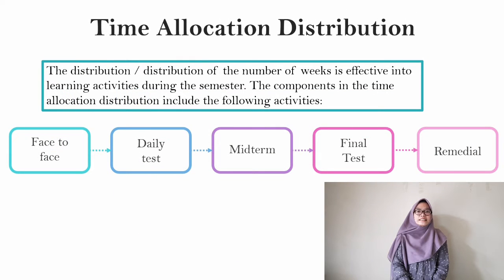The third is time allocation distribution. The distribution of the number of effective weeks into learning activities during this semester. The components in the time allocation distribution include the following activities. Number 1, face-to-face, then number 2, daily test. Number 3 is midterm. Number 4 is final test, and the last is remedial.